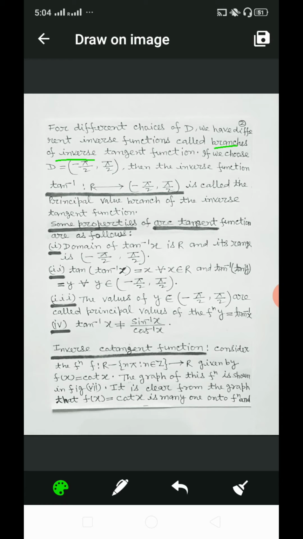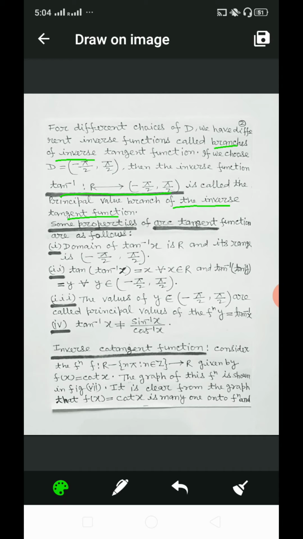If we choose D equal to the open interval -π/2 to π/2, then the inverse function tan inverse defined from R to the open interval -π/2 to π/2 is called the principal value branch of the inverse tangent function.